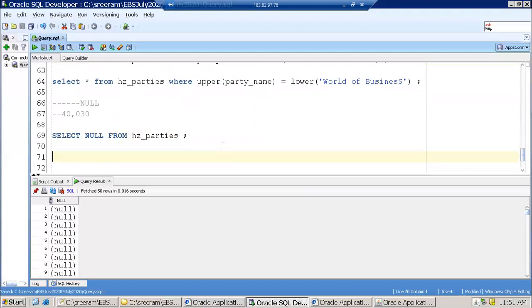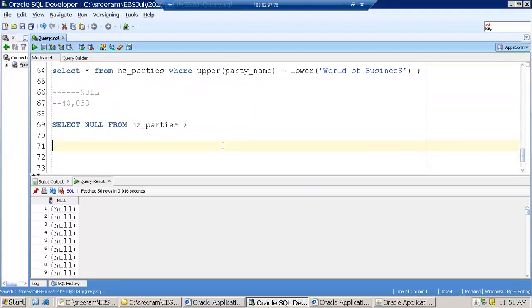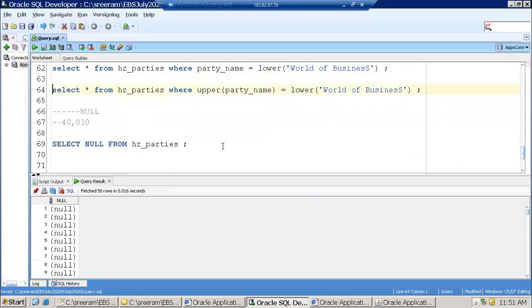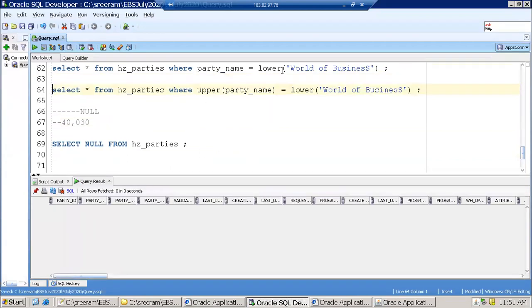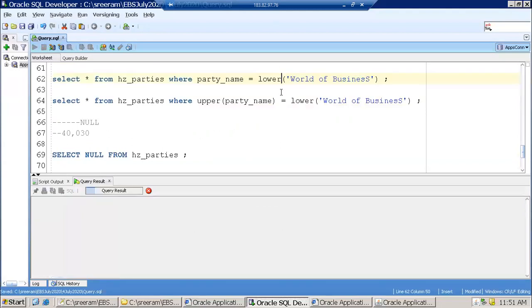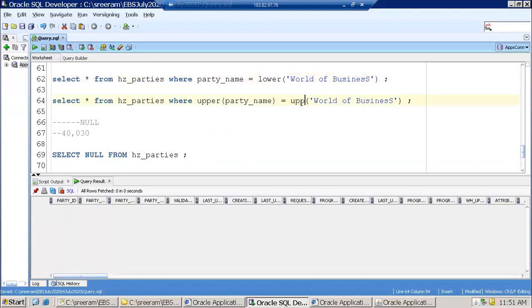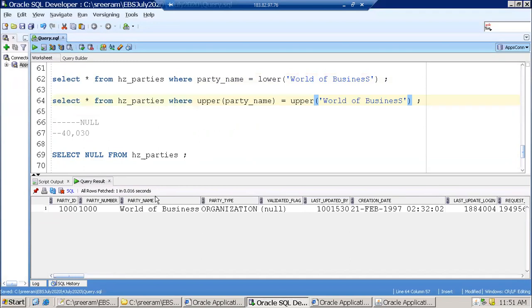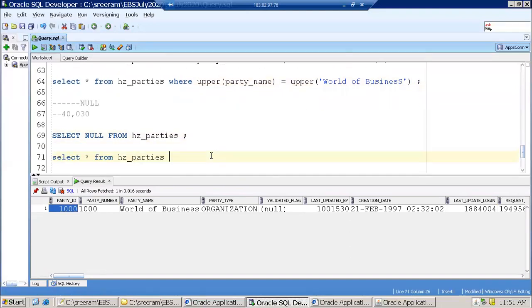I'll tell you one example where we can use it. Take the example of HZ parties now. My requirement is not really a static value, but I just want to display some dynamic value based on the existing columns.